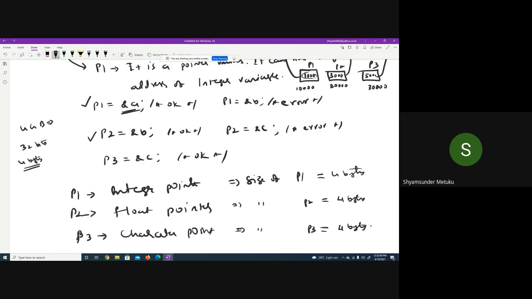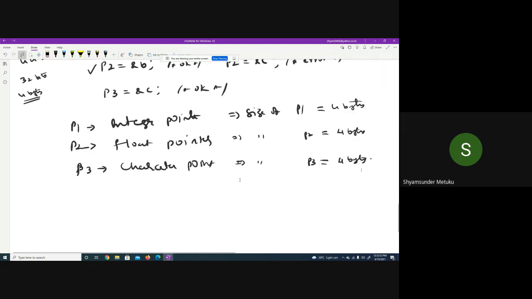When I say float B, only 4 bytes are again allocated, but with properties to hold the floating point value, a mixed number, integer and fractional part. If I say character C, only C is a variable which can hold the character. But when it comes to pointers, all the pointers are going to store addresses only. That is the reason, irrespective of what they are pointing to, whether it's an int star, a float star or a char star, all the pointers will be of equal size. Is it okay? Yes, sir.